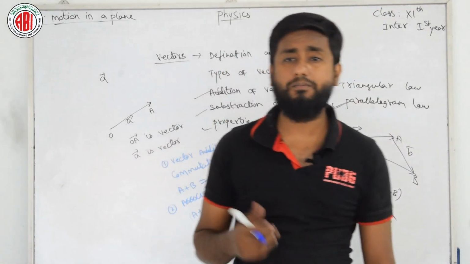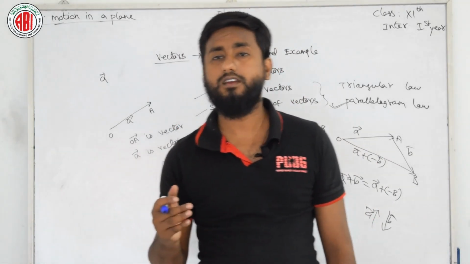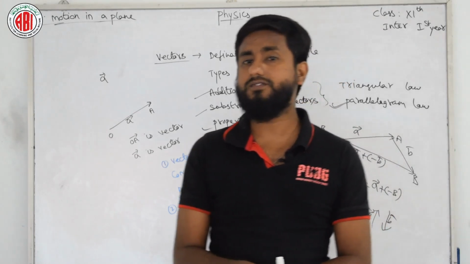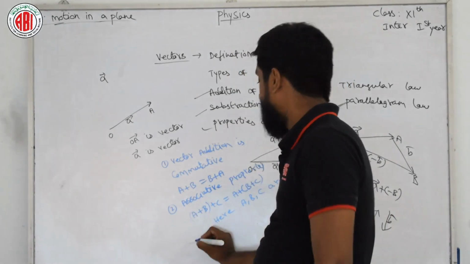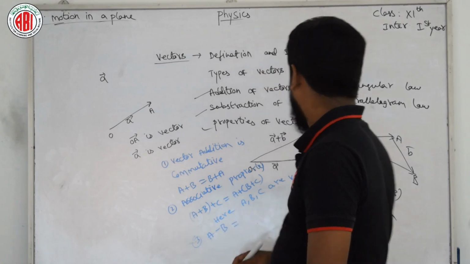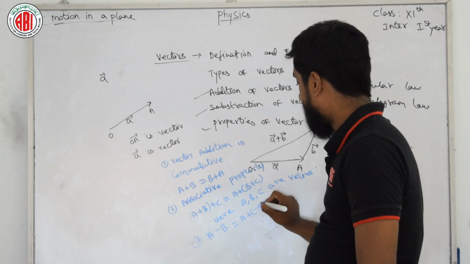And one more property we have with us: if there are two vectors A and B, then A and minus B, what is the difference between these two vectors? If I am writing the third one, A minus B, how can I write this? Already I said that I can write A plus of minus B.